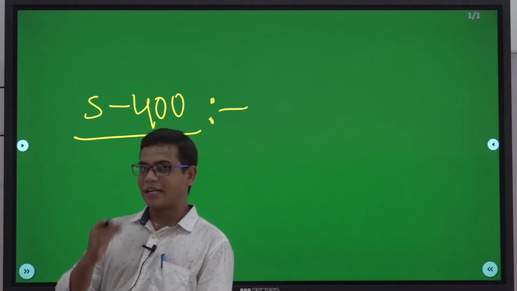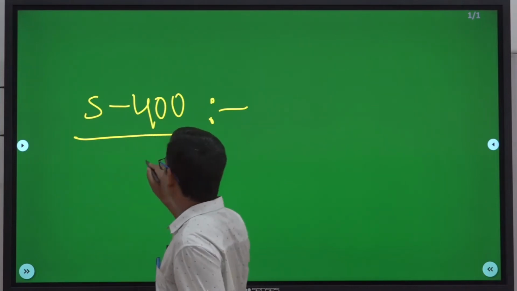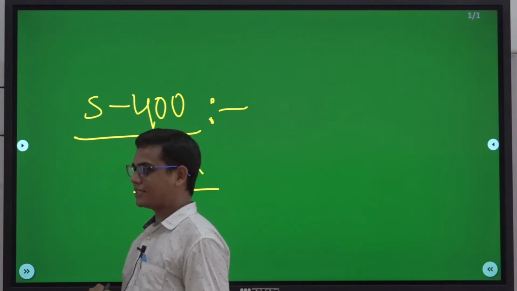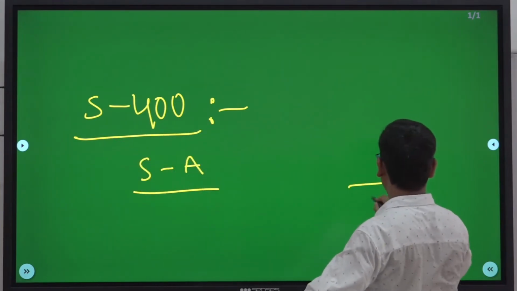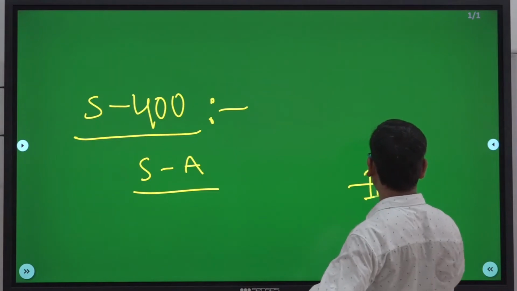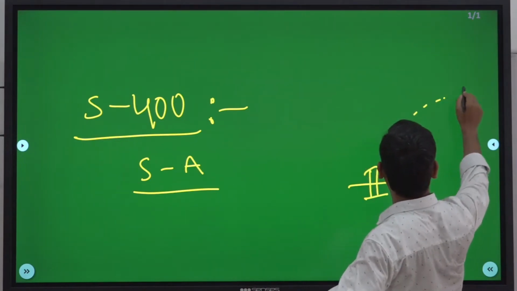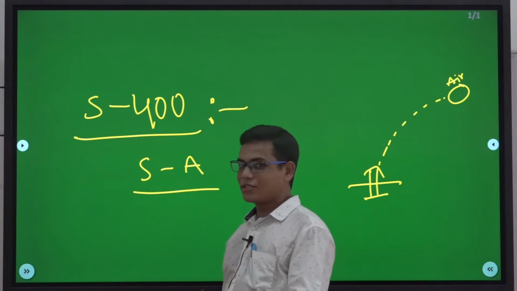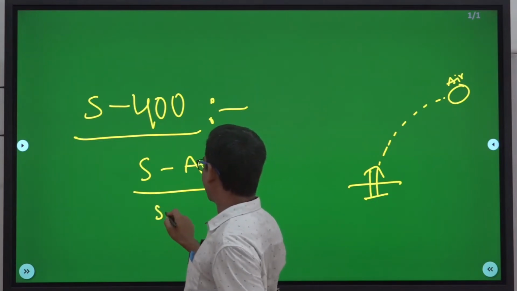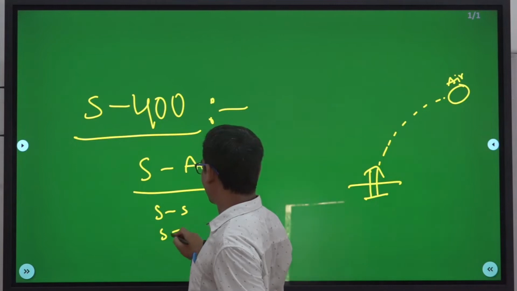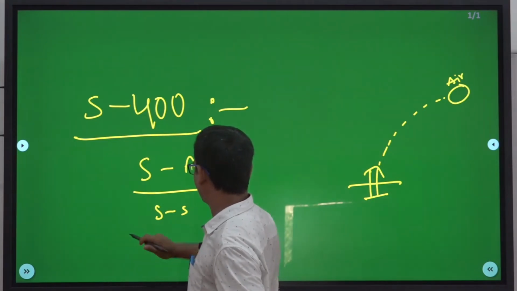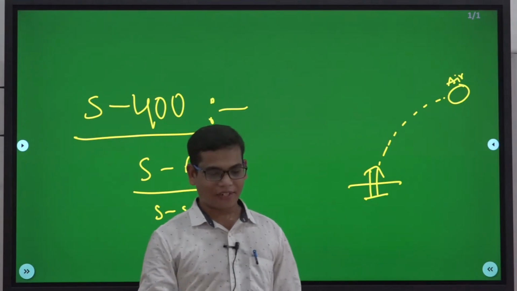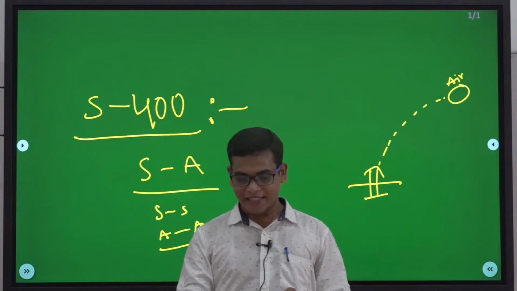See, this S-400 missile system is a surface to air defense system. When I say surface to air defense system, these missiles are launched from the surface and will hit the target in the air. Apart from surface to air, we have surface to surface and air to air. These are the different types of missile systems that already exist today.